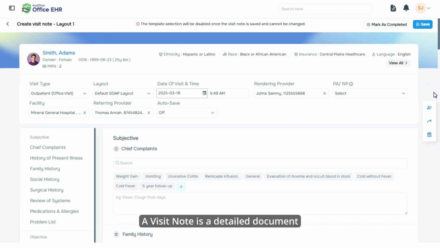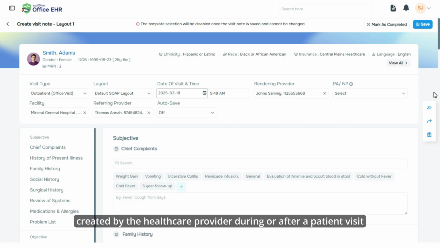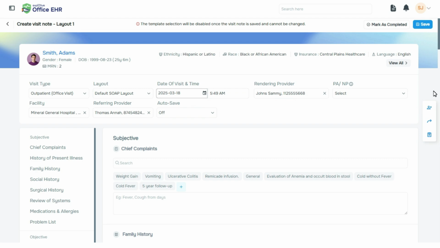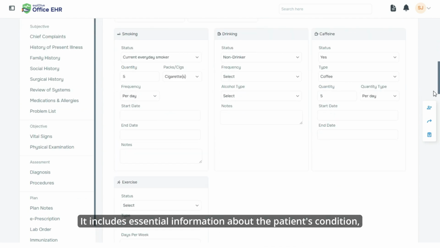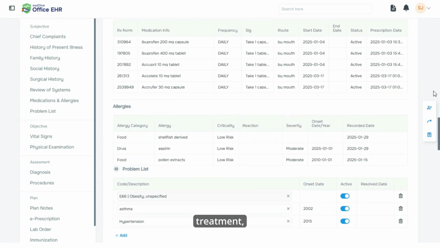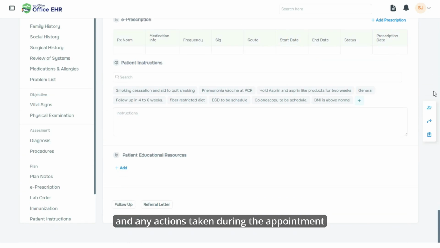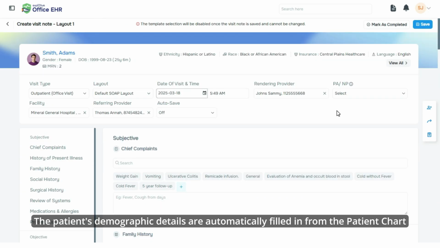A visit note is a detailed document created by the healthcare provider during or after a patient visit. It includes essential information about the patient's condition, treatment, and any actions taken during the appointment. The patient's demographic details are automatically filled in from the patient chart.